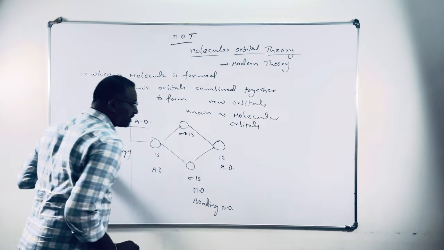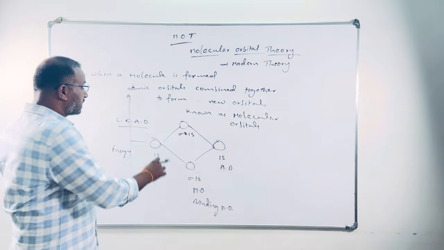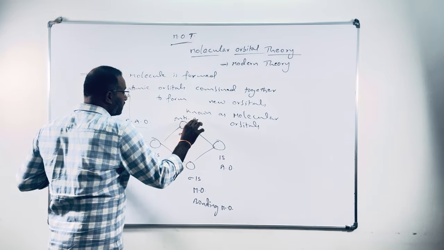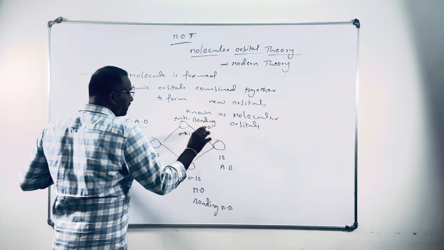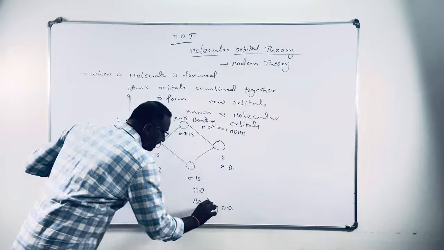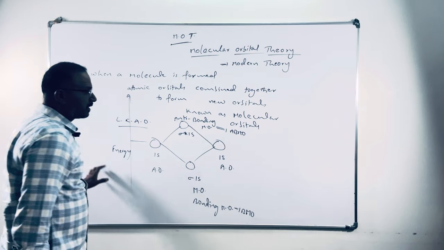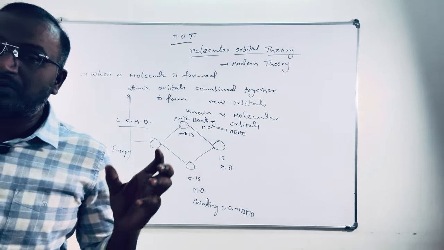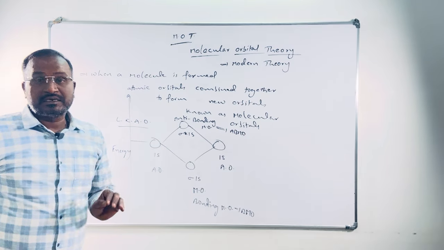And the molecular orbital which has more energy than atomic orbitals is called anti-bonding molecular orbital. In shortcut, we can say ABMO and BMO, anti-bonding molecular orbital and bonding molecular orbital. Anti-bonding molecular orbital contains more energy than atomic orbitals. Bonding molecular orbital contains less energy than atomic orbitals.